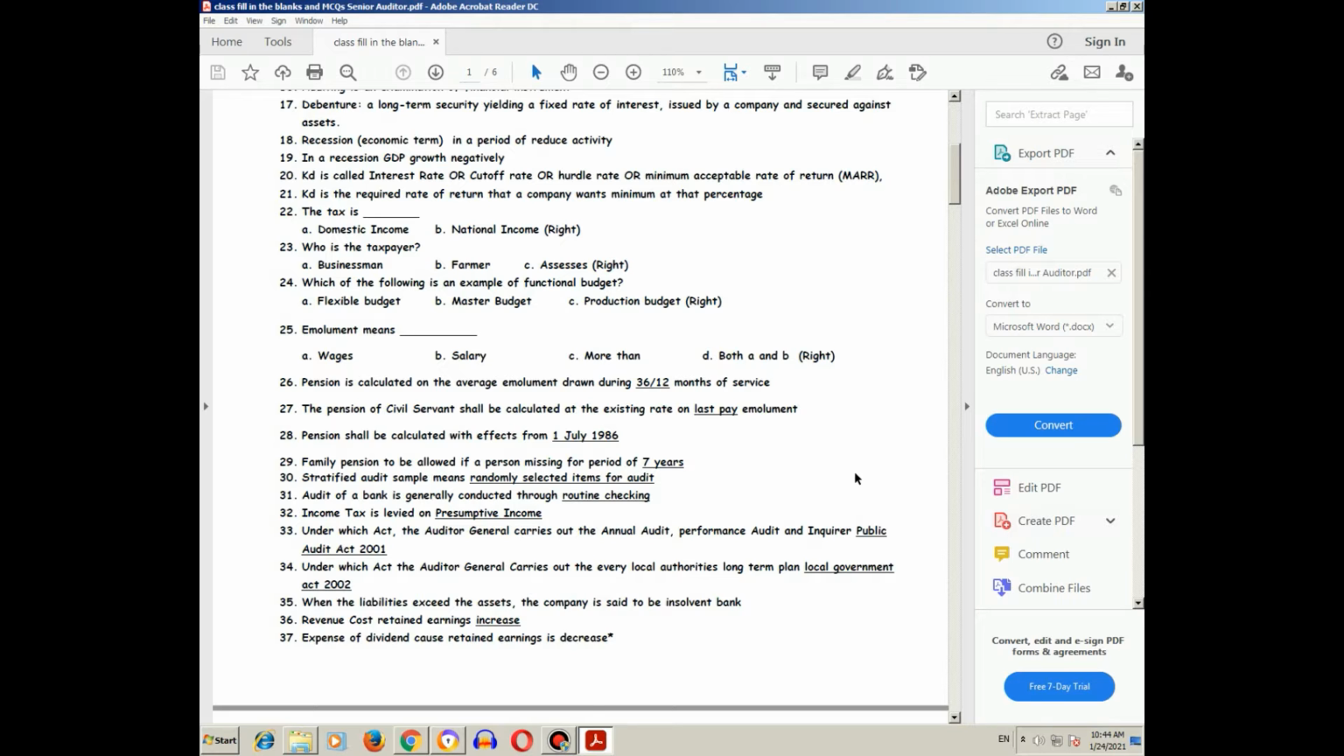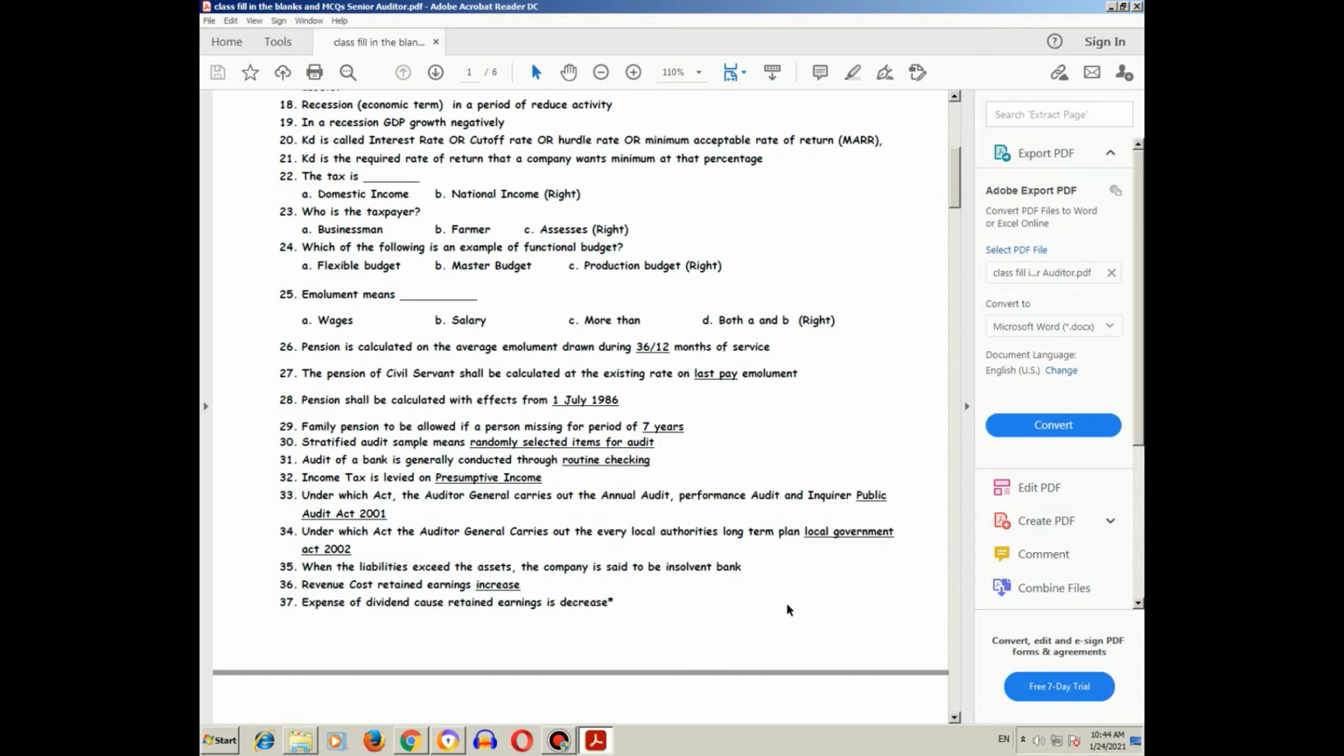Certified audit sample means randomly selected items for audit. Audit of a bank is generally conducted through routine checking. Income tax is levied on presumptive income. Under which act does the Auditor General carry out the annual performance audit?